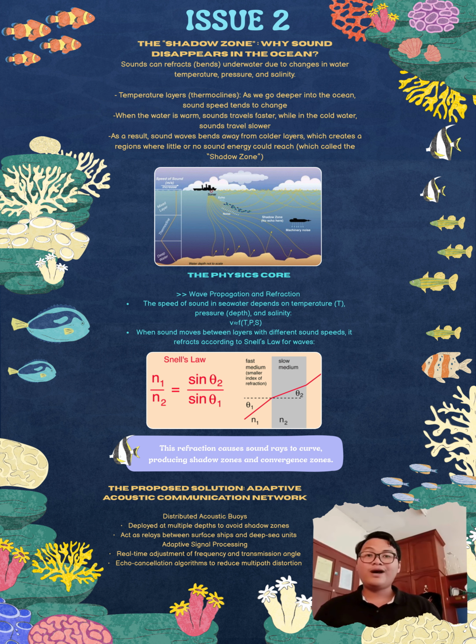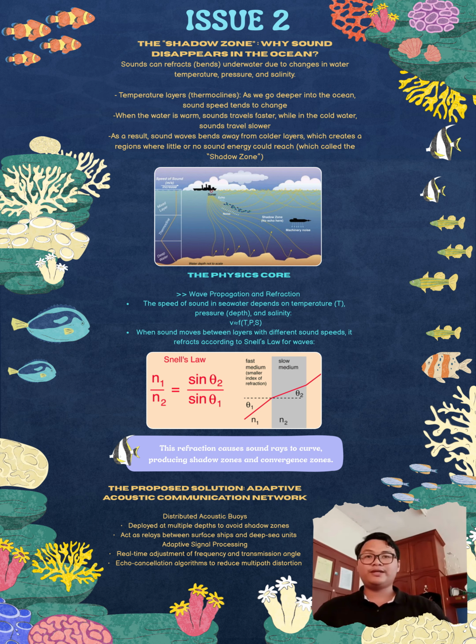Shadow zone. Why does sound disappear in the ocean? As we go deeper in the ocean, sound speed tends to change. It moves faster in warm water, while in colder water it is slower. We look at the physical wave propagation and refraction. The speed of sound in seawater depends on temperature, pressure, and salinity. This creates multiple layers in the ocean with different sound speeds.